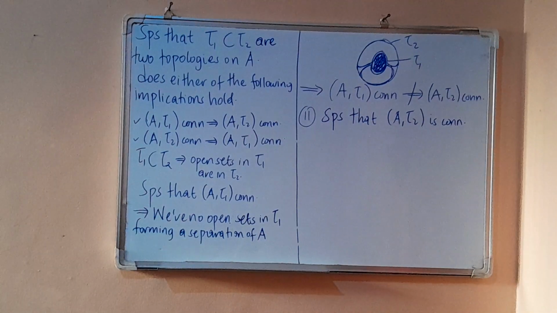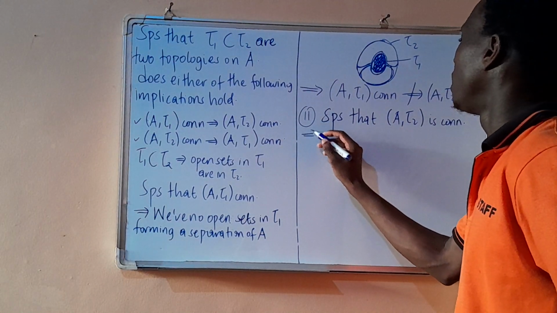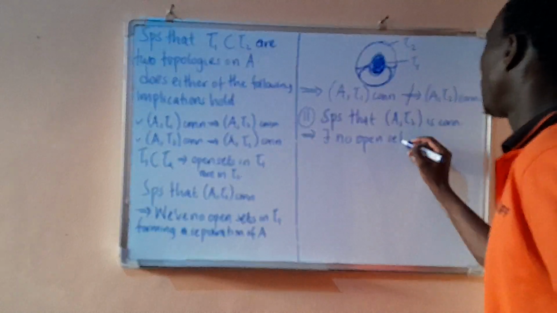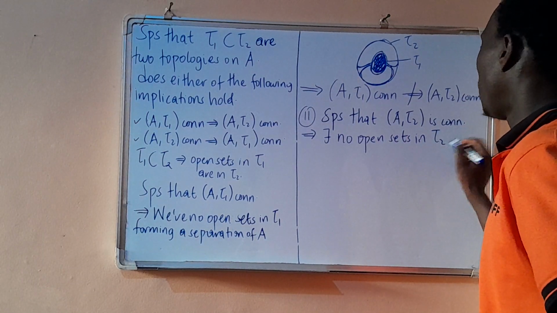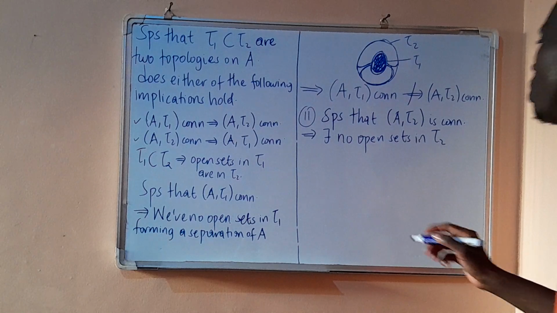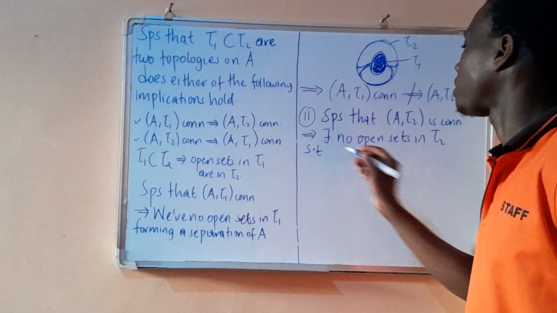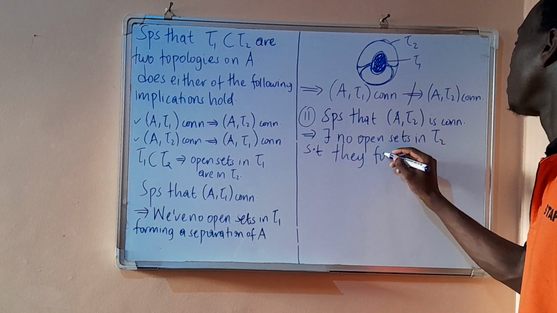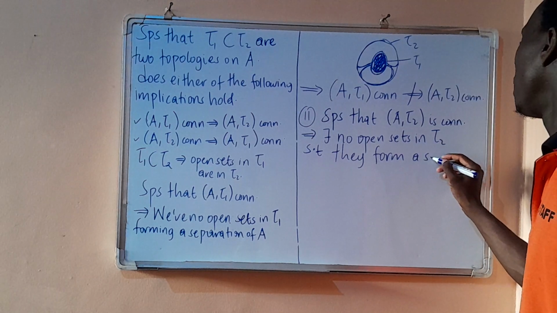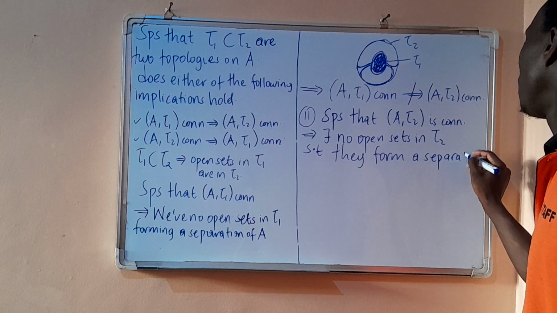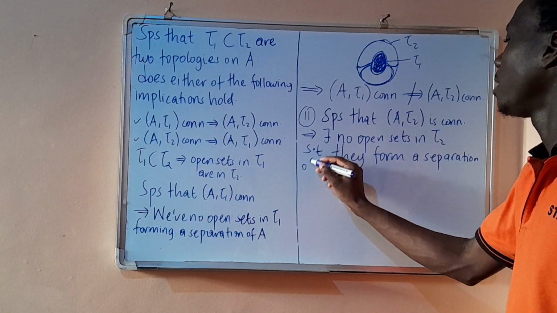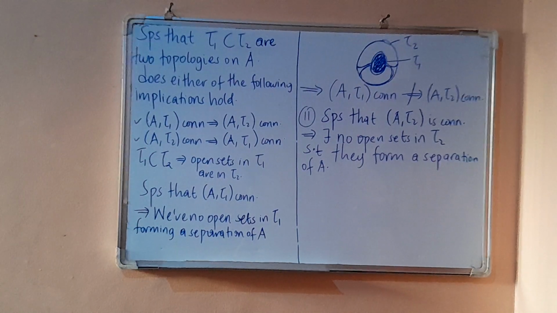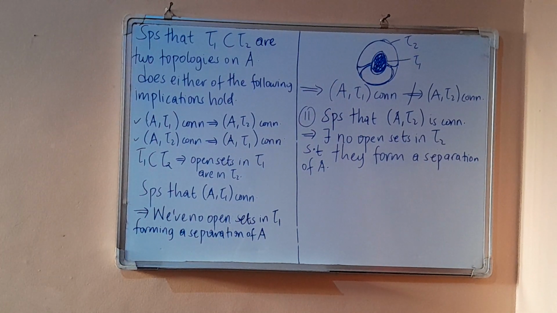So this implies that there exist no open sets in tau 2 such that they form a separation of A. We cannot find open sets in the bigger topology tau 2 such that they form a separation.